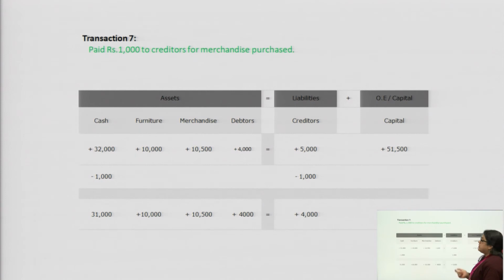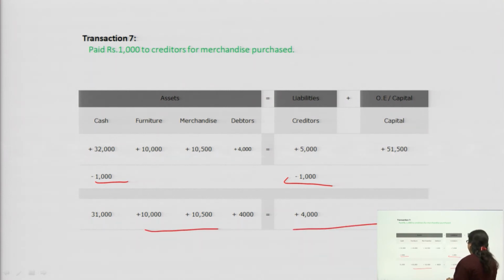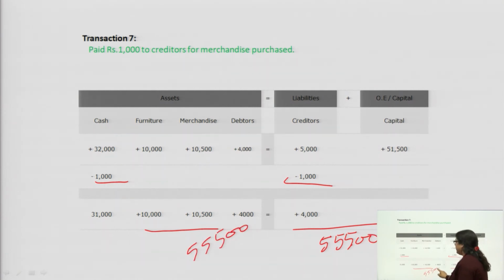Paid rupees 1000 to creditors for merchandise purchase. You have paid the creditor, so cash would be withdrawn because you have paid money, and similarly the creditor will decrease by 1000. So the total now is 55,500. Again the equation is equal.